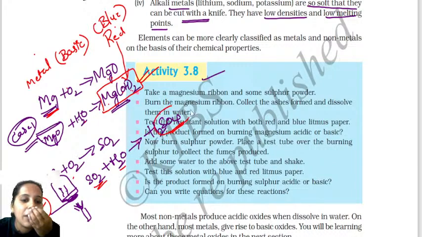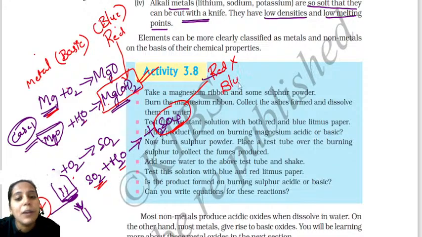Now, when you dip the red litmus paper, the name itself is acid, right? So red litmus paper does not show any change in the color. But when you dip the blue litmus paper, what happens? It will change its color to red. So that means this is an acid.